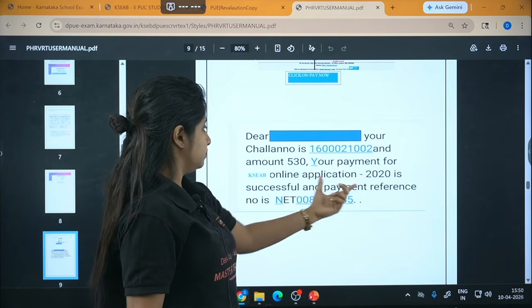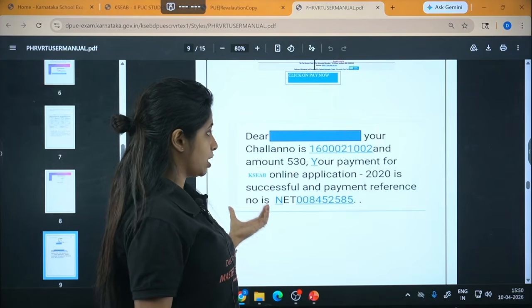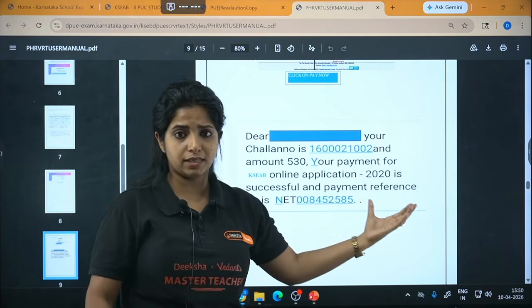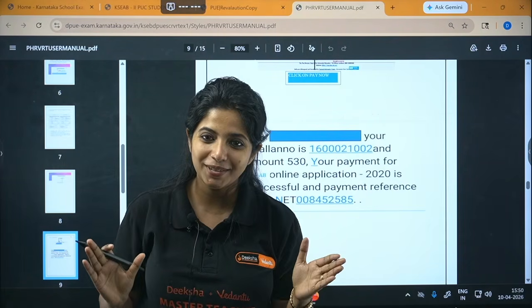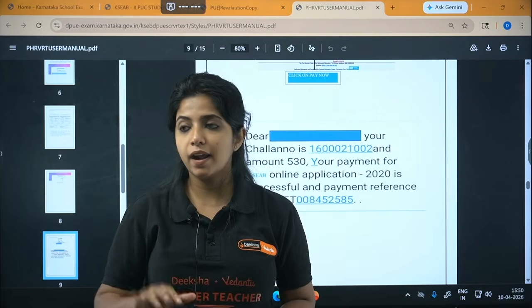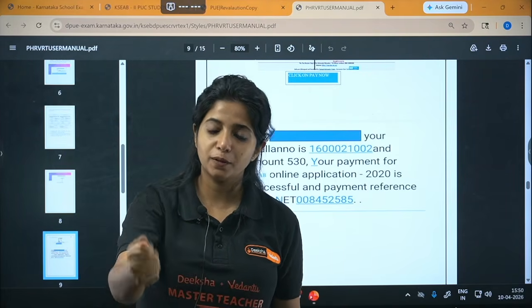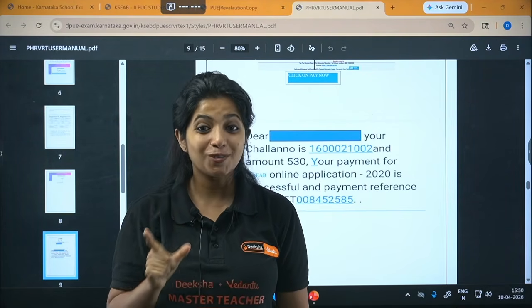Your payment for online application is successful, and the reference number is this. This is going to be displayed. Make sure you have it. Cool. That message is there. Apart from that, if there are some changes on your screen, please take a picture of it as well. I know it's complicated.